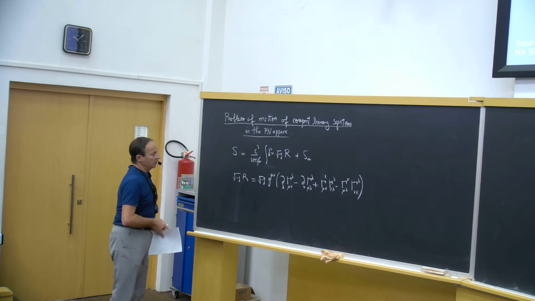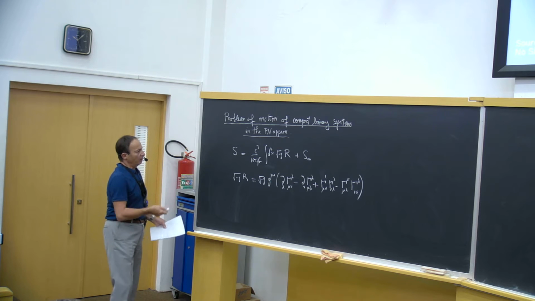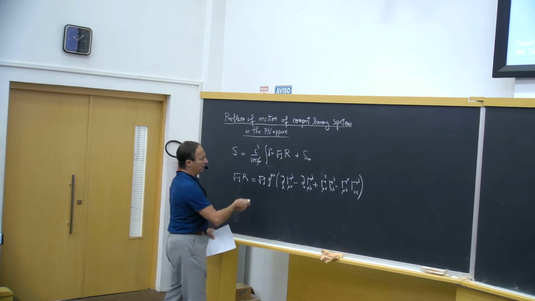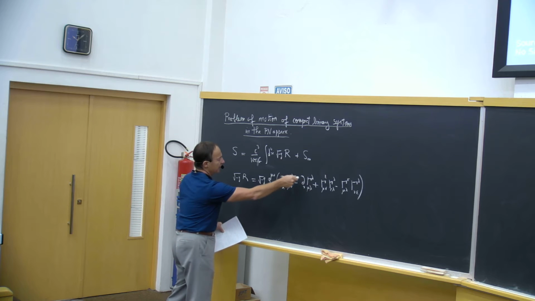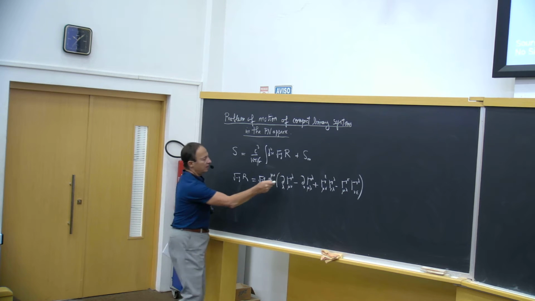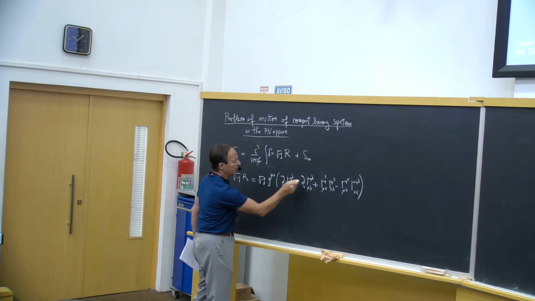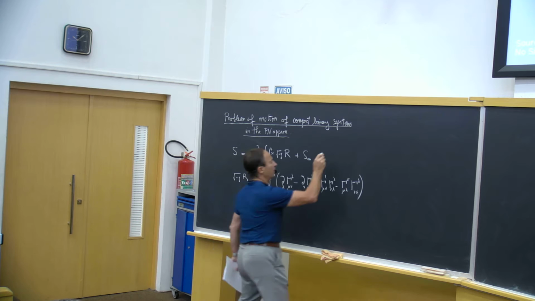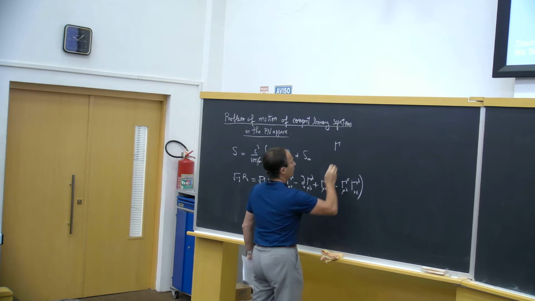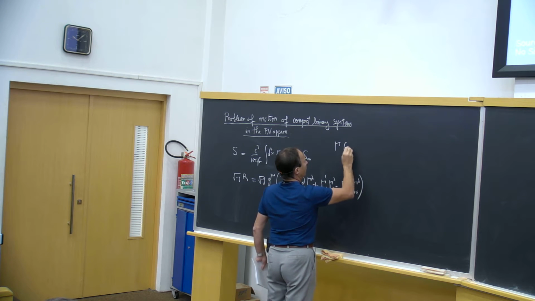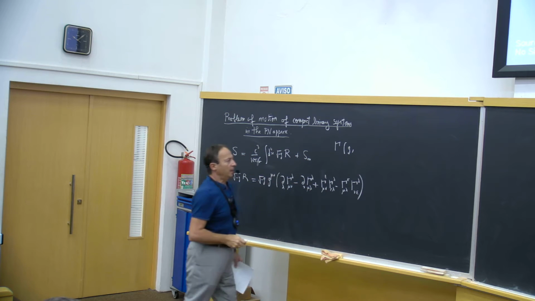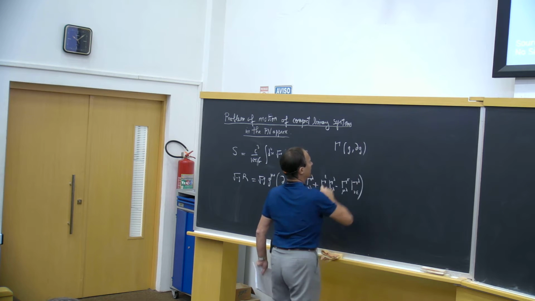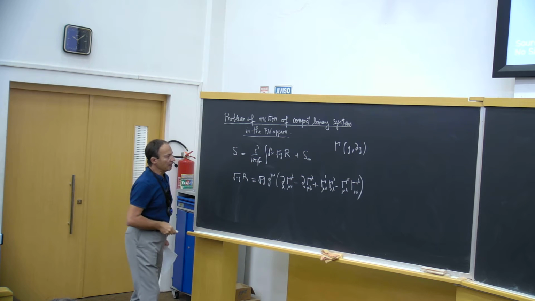And the rewriting in the Landau-Lifshitz form is done by integrating by parts the two terms which involve derivative of the Christoffel symbols. So the Christoffel symbols are functions of the inverse metric and the space-time derivative of the metric.